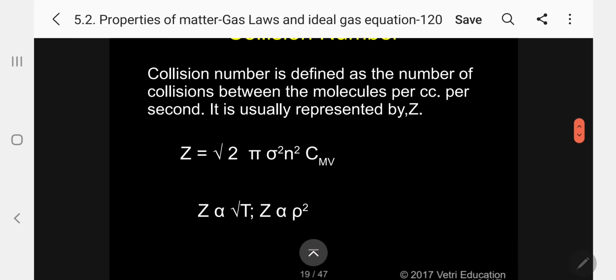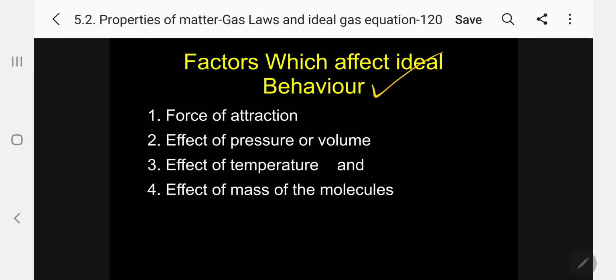Okay. What are the factors which affect ideal behavior? One, force of attraction. Two, the effect of pressure or volume. Three, the effect of temperature. And the mass of the gas molecule also will affect it, because depending upon mass, kinetic energy will vary. So these are the four factors which affect ideal behavior.